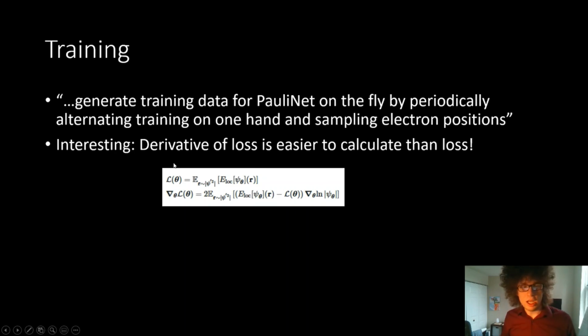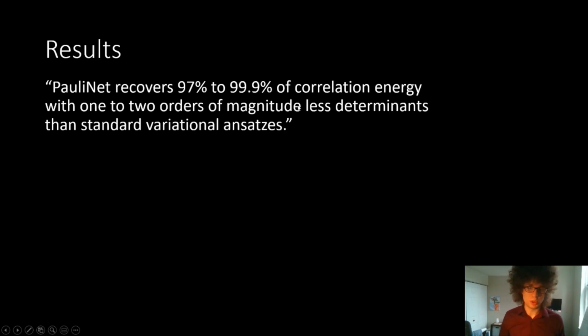But then I think this is interesting. When you're doing this neural network, you need a differentiable loss function to backpropagate and do your stochastic gradient descent, which is what they did here. But this has the interesting property that the loss we're interested in here, it's easier to calculate the derivative of the loss than the loss itself. And we don't actually need the loss to train the neural network. We just need the derivative. So it's kind of interesting that the math works out to be a little bit convenient.